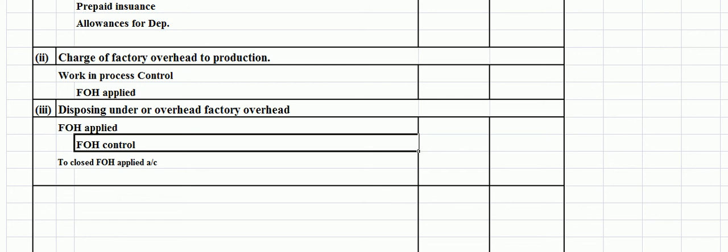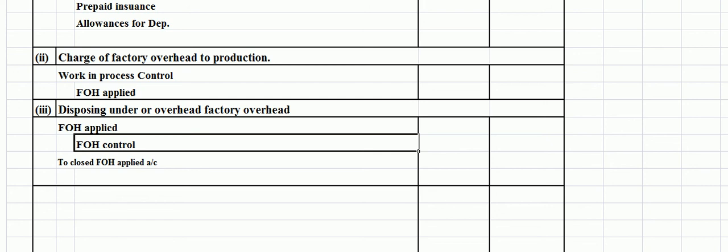And applied overhead for the year is on the credit side, because there is always a difference between actual factory overhead and applied factory overhead. The difference is at least because of normal error of human estimation.